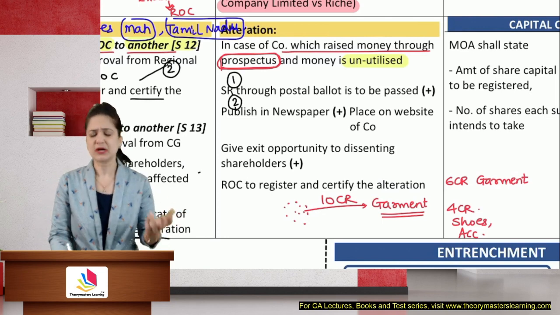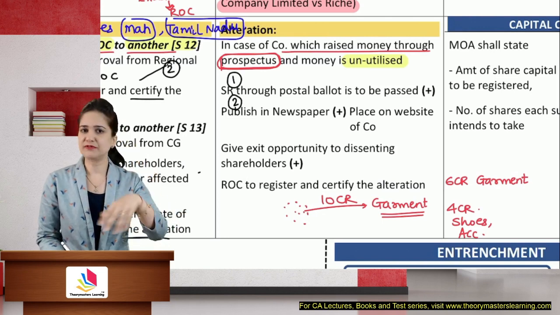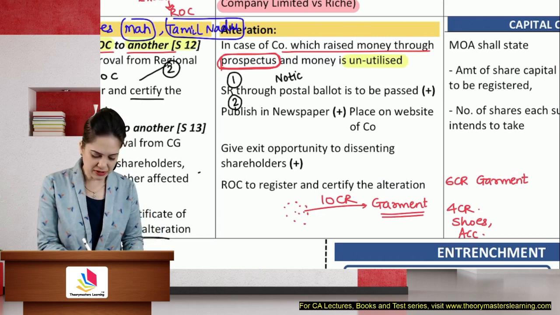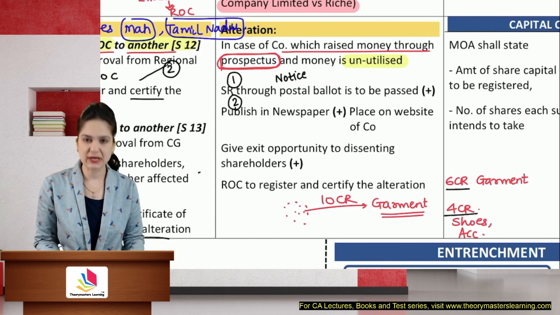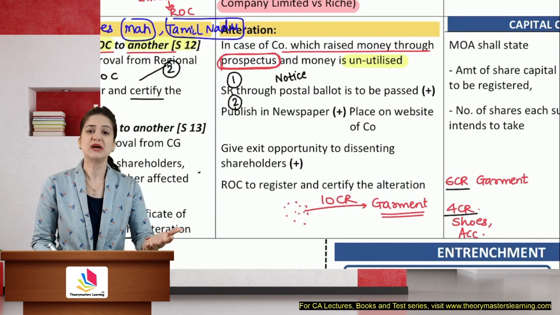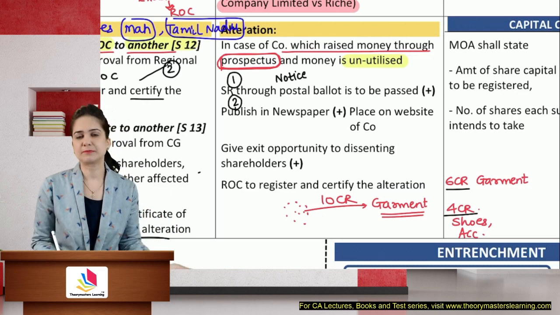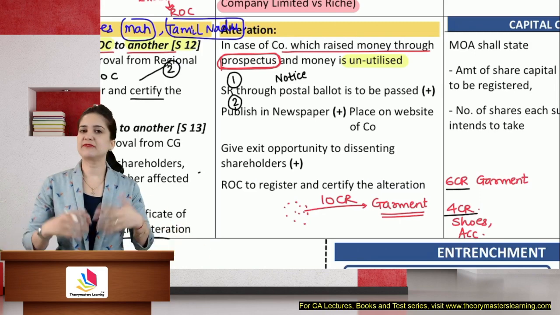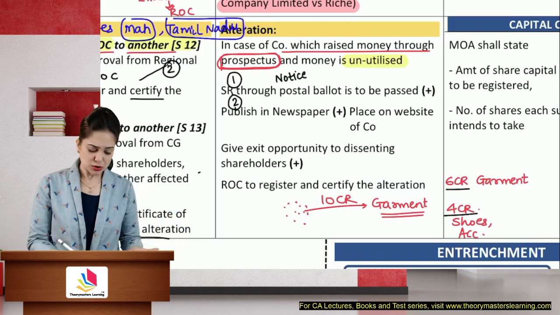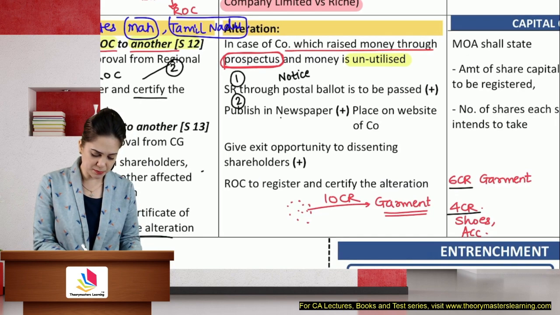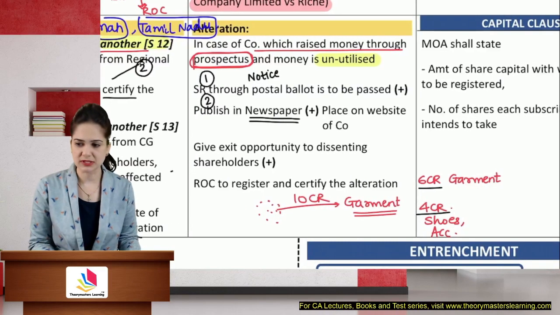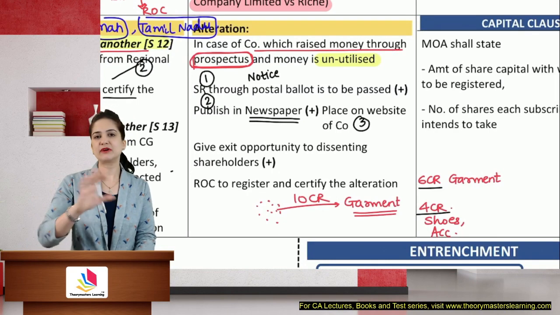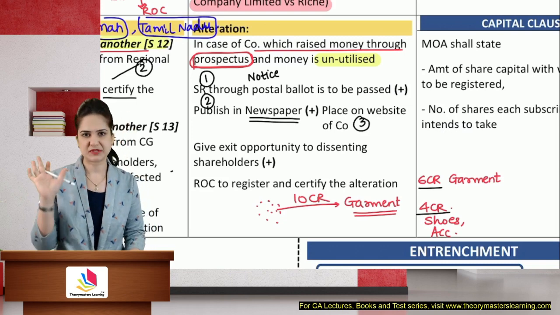Why publish it in the newspaper? See, whenever we want to pass a special resolution, we give a notice to the members. In that notice, we mention everything: the amount raised, the amount utilized, the amount lying unutilized, how we are planning to use that money, why we are using it for some other purpose. Everything will be mentioned. There are people who don't receive the notice because maybe they have changed the address and not updated that with the company. So we need to give a notice in the newspaper for people who complain that we have not received the notice. So publish it in the newspaper, also place it on the website of the company so that anyone who says that we have not received the notice can go to the website and see.